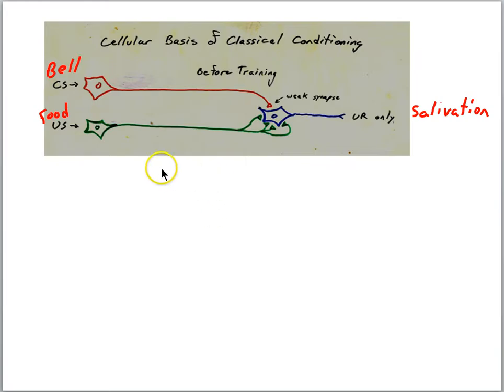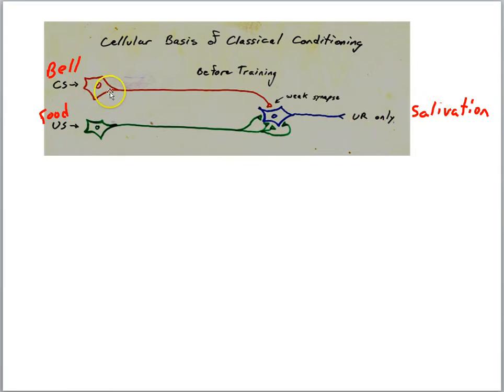We'll take a simple diagram like this. We have two neural pathways that converge on a target cell. The food pathway, the unconditioned stimulus pathway, initially has a strong connection, right? Multiple synapses there on the target cell. So we would say this is a strong pathway. Presentation of the food by itself is sufficient to drive the target cell to a threshold, and we'll get activity in the target cell, which we're going to call salivation, the unconditioned response.